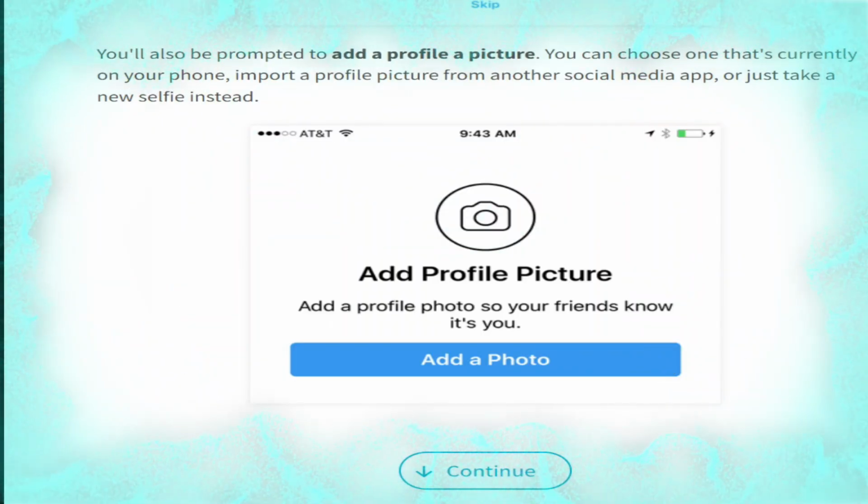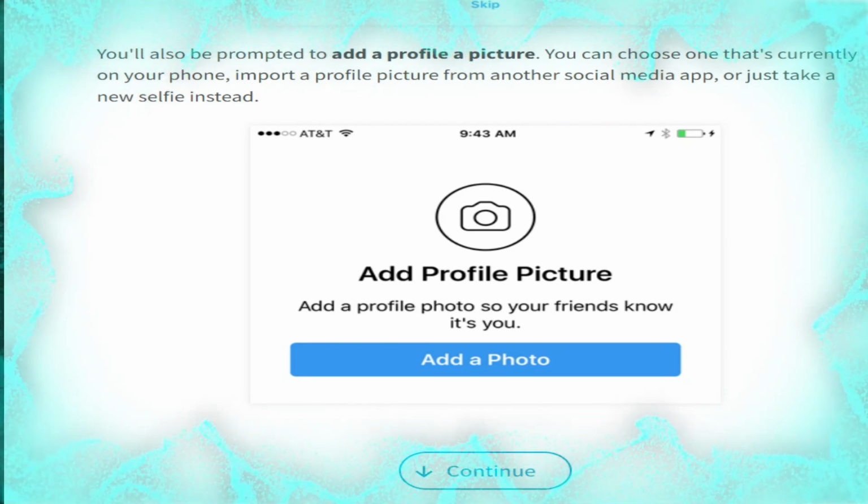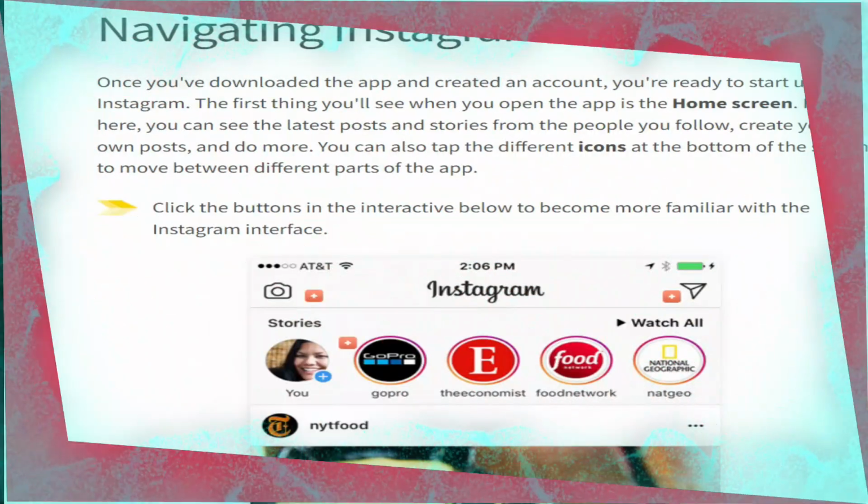You will also be prompted to add a profile picture. You can choose one that's currently on your phone, import a picture from another social media app, or just take a new selfie instead.